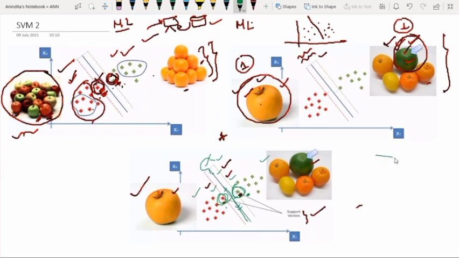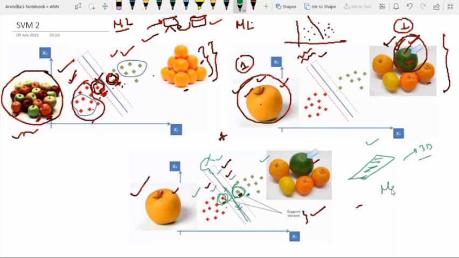But from 3D space onwards, your hyperplane will be a plane kind of thing. It is not a line. So I've already discussed this point. That's why it is known as hyperplane whenever we go to higher dimensional space: 3D, 4D, 5D like this.